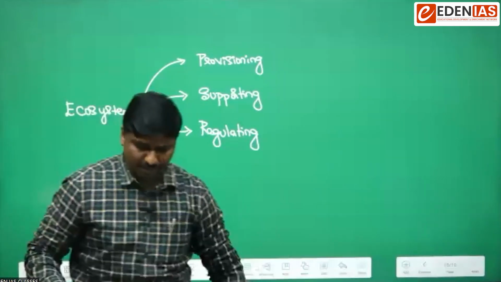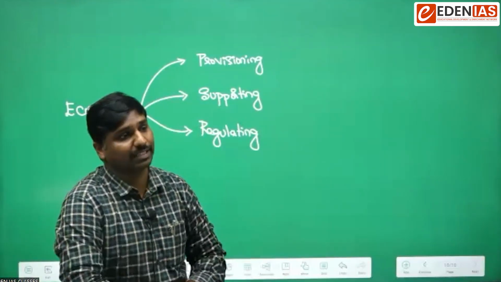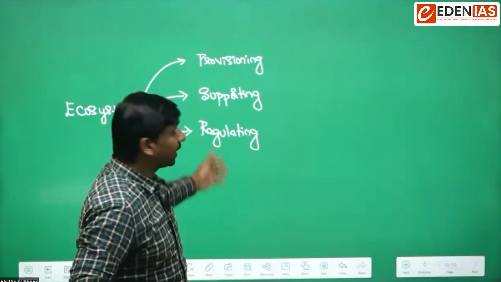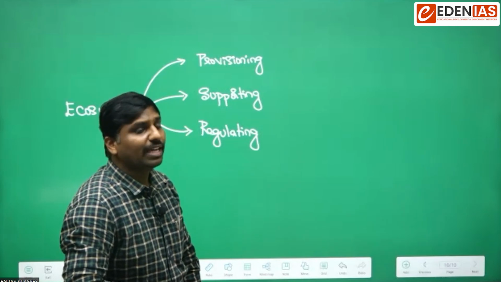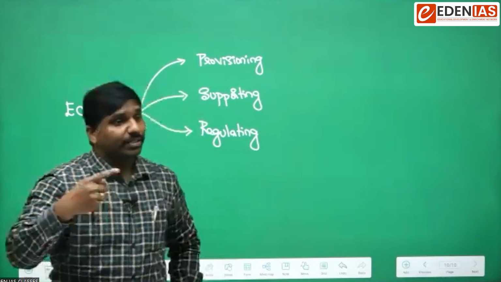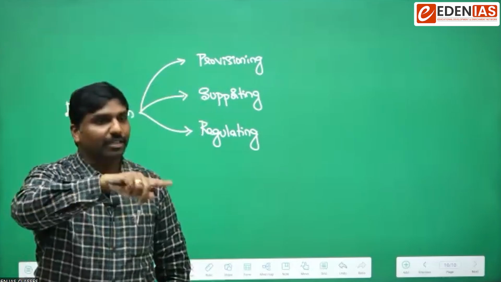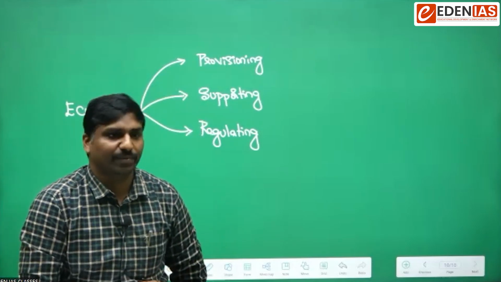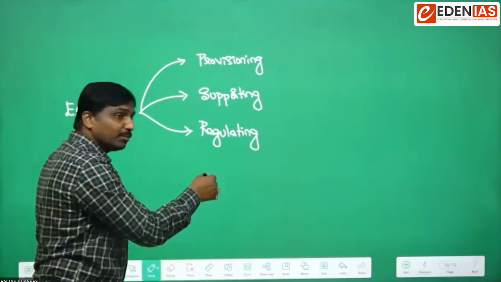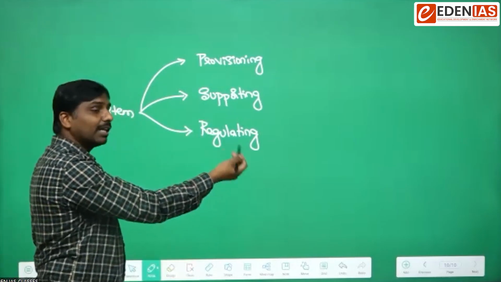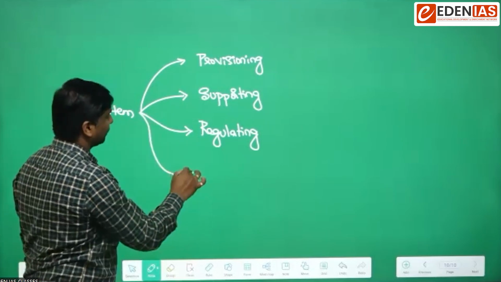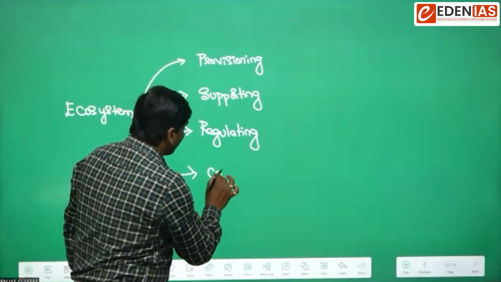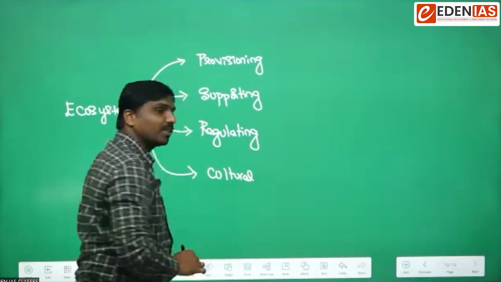Some nutrient cycles, and also regulation of water levels, may become a regulating service. Whereas generally it is supporting the ecosystem by doing that, so we can consider them as supporting services as well. So some nutrient cycles can be called regulation. Then ecosystems will also generally provide some cultural services.